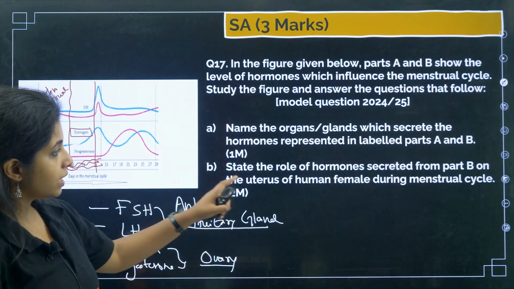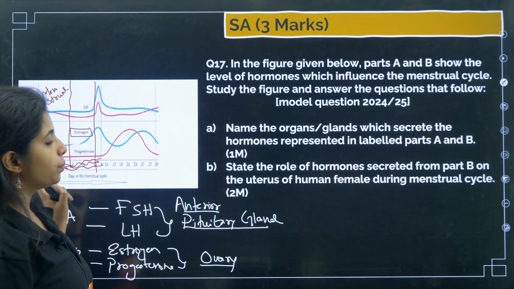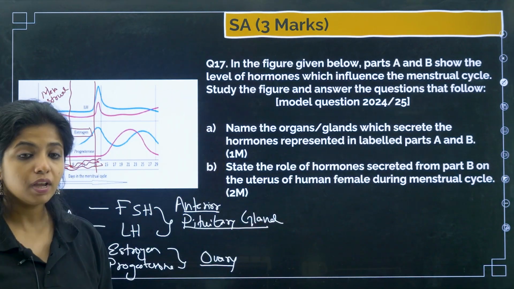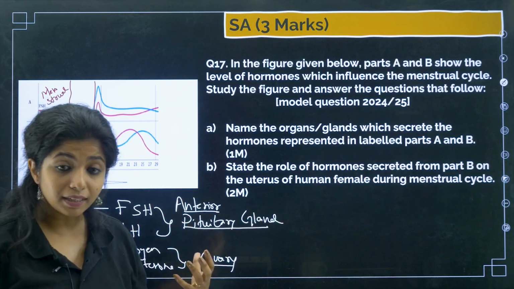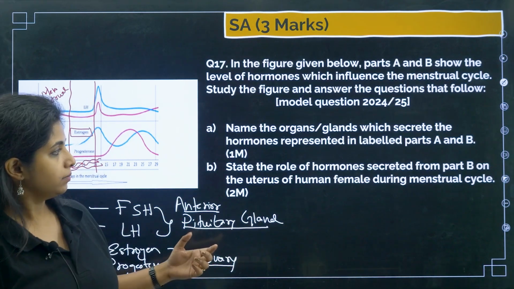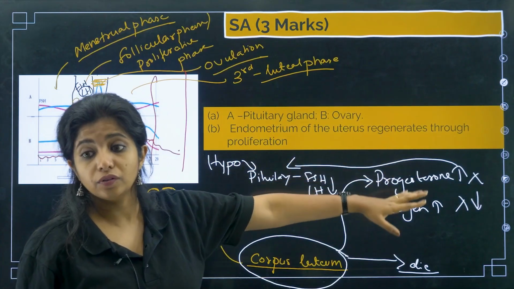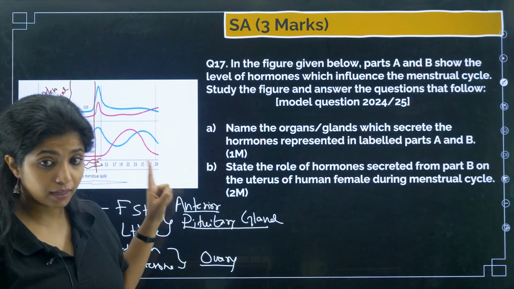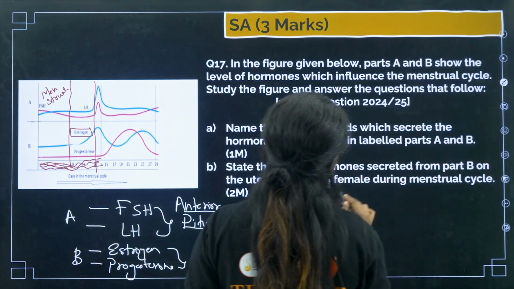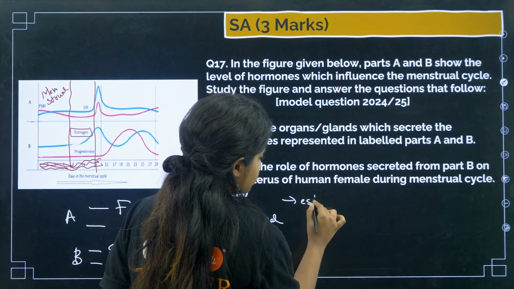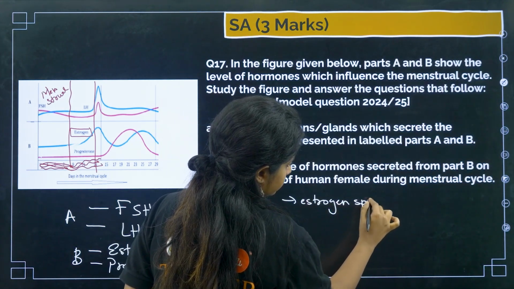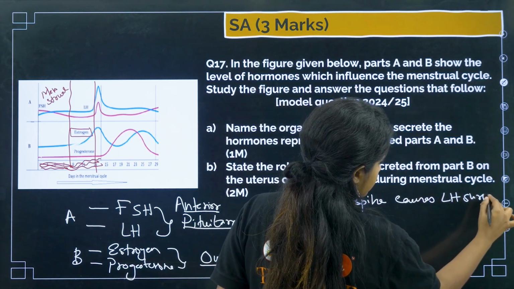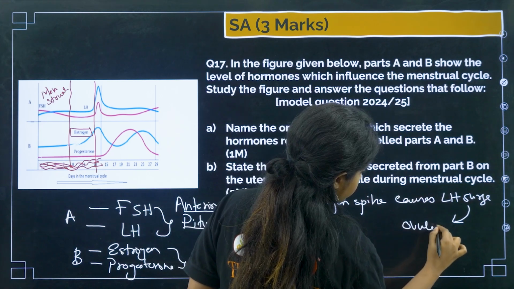Okay, so state the role of hormones secreted from part B on the uterus of human female during menstrual cycle. What is the role of the hormone? Because the role of the hormone is to maintain the endometrium, right? It will be to maintain the endometrium of the uterus. Apart from that, estrogen spike causes LH surge, which will be responsible for ovulation.